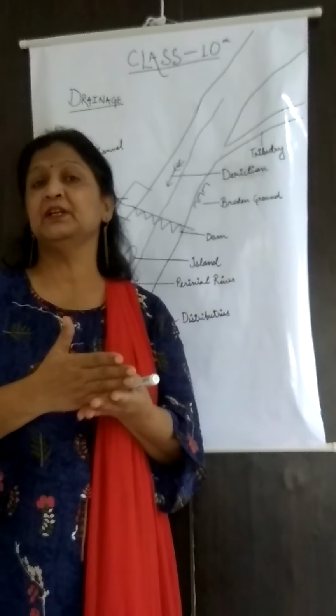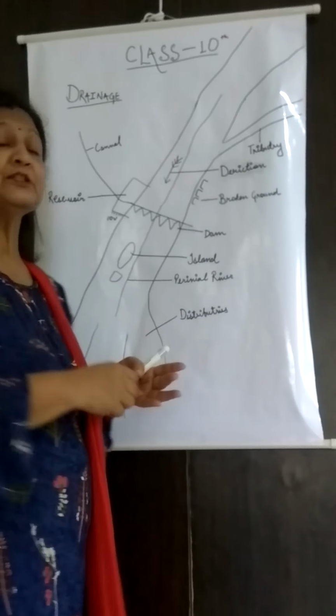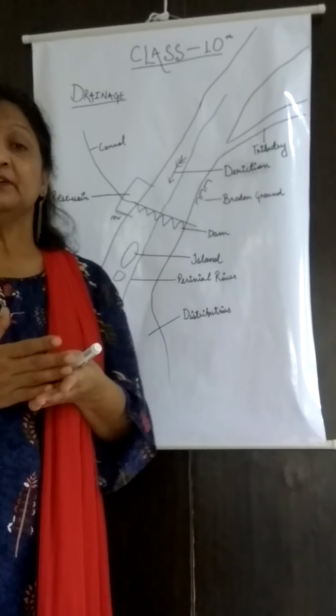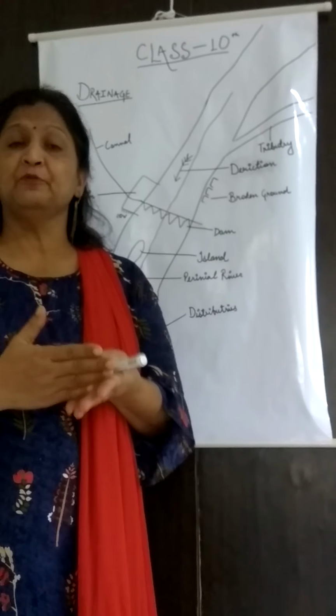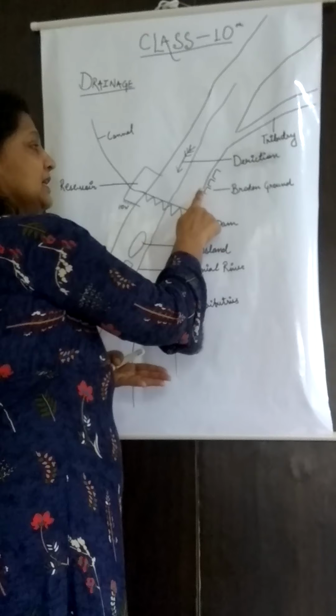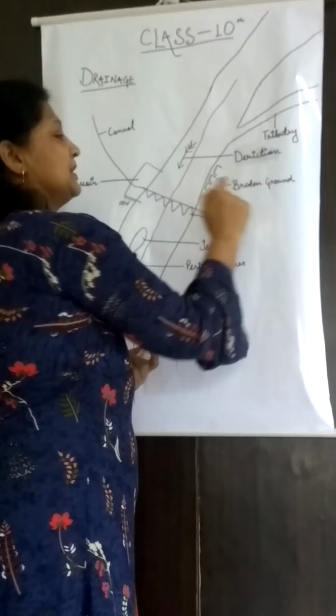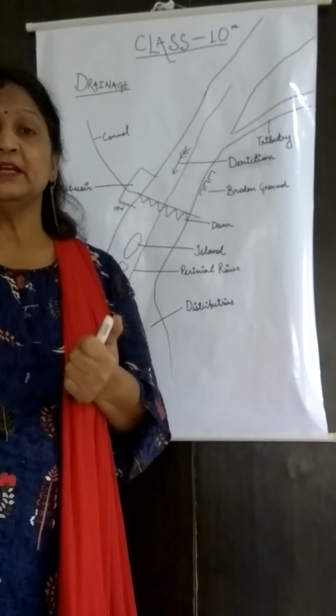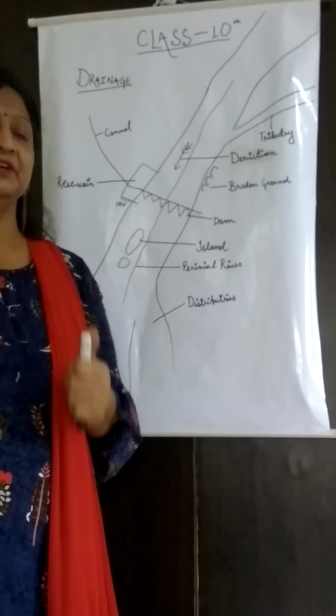That is known as broken ground. If any region was eroded by the flow of a river, it is indicated with this symbol. It is an erosional feature of a river.